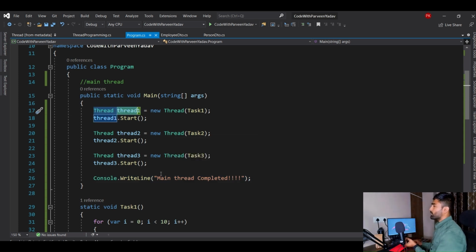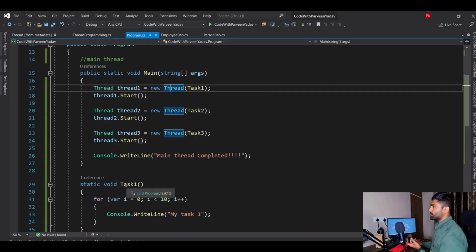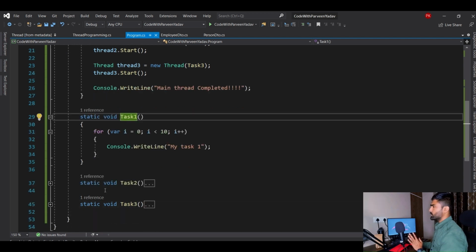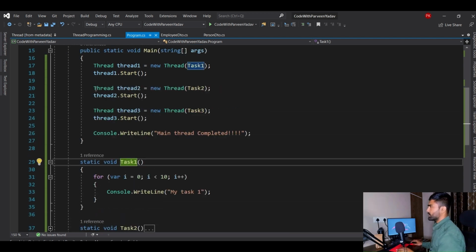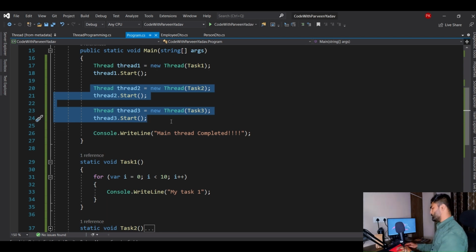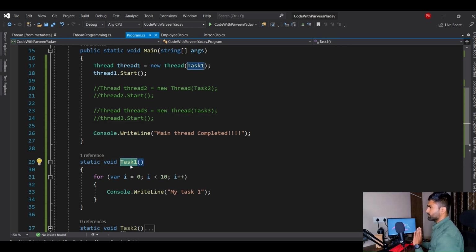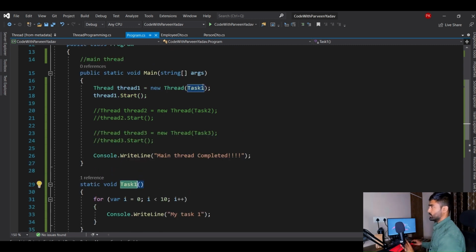Okay, now a couple of important things about threads. So this method, you see task 1, let's focus on task 1. Let's minimize the other code to avoid any confusion, and let's comment out this code for now, because we have understood the concept of multiple threading. Now let's focus on just threading. Over here this task was without a parameter and you see it was happy. What if we assign a parameter? Is it going to be happy?